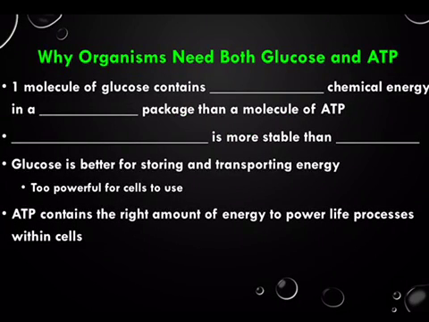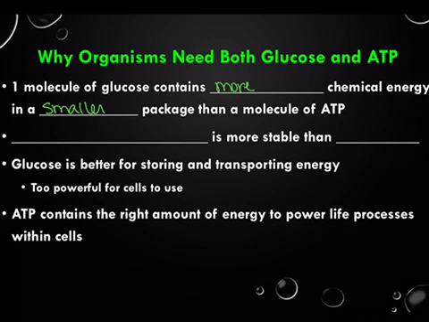So organisms need both glucose and ATP in order to survive. One molecule of glucose contains more chemical energy in a single smaller package than ATP.